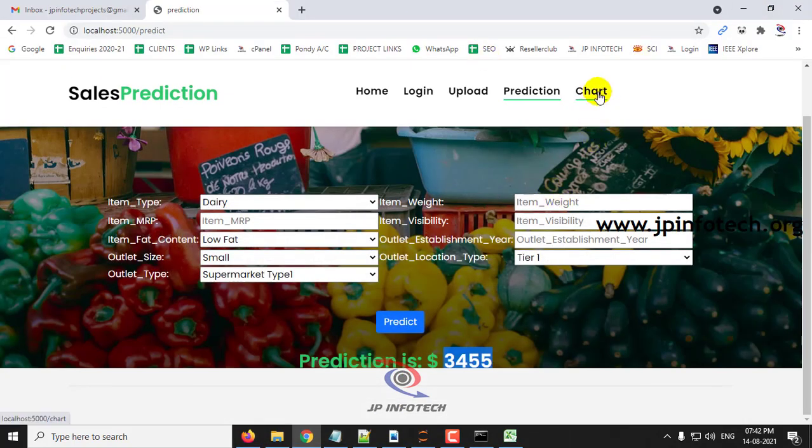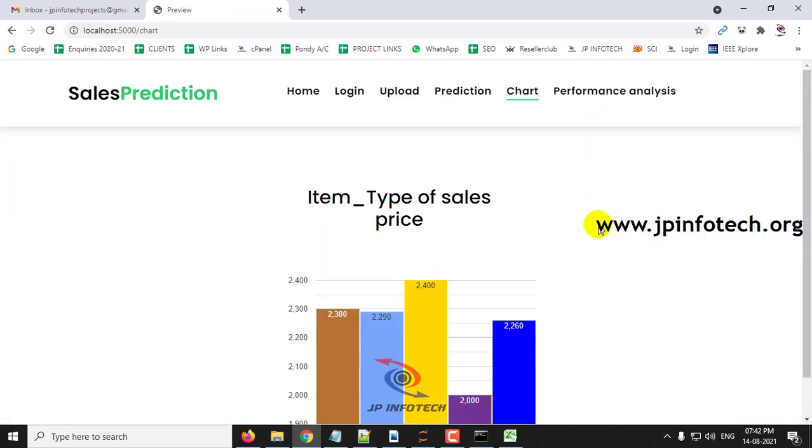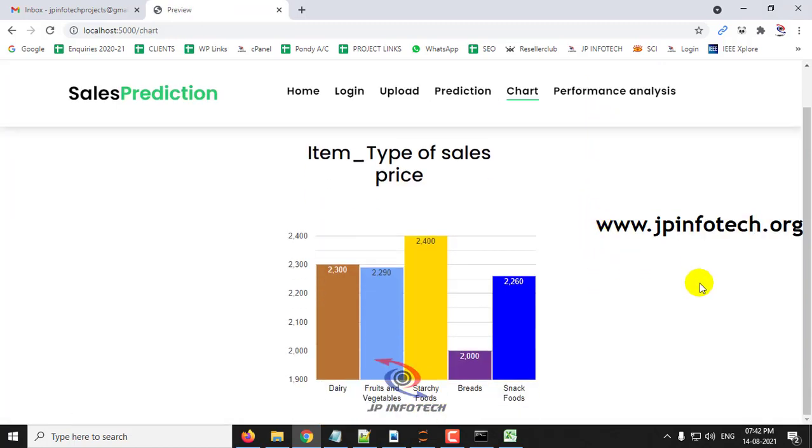Now the next one is the chart part. This is a static part. As I said, the information is not being stored in any database here. This chart data is a static one which is taken from the dataset records that we have trained with, which consists of dairy products around 2300, fruits and vegetables around 2290, starchy foods around 2400, breads around 2000 and snack foods around 2260.